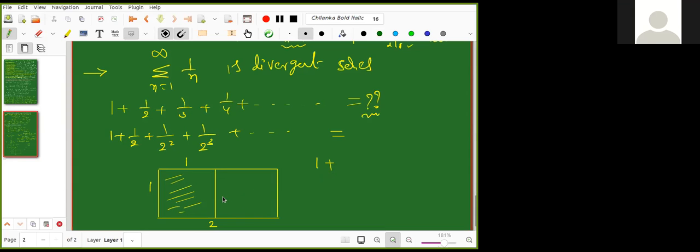This area is also 1. But I'm not going into that. I'll just divide here in half. Now this is half, from here to here, so 1. Now can you tell me what is the area of this portion? So it is half. Okay, I am adding here. Now I'll make half here.